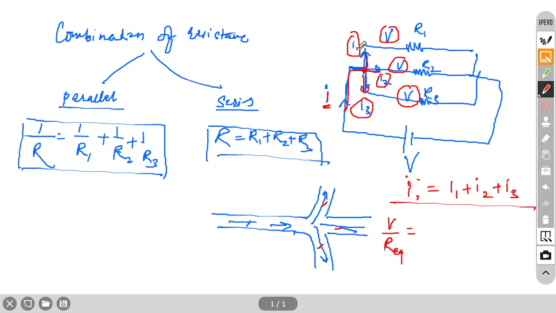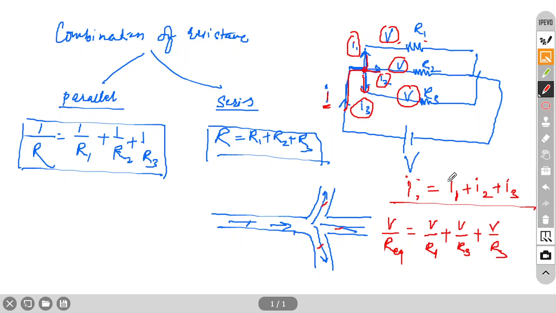V by R1. At the place of I2 we can write V by R2, and similarly V by R3, because V is constant in all these three, resistance is different, so current is different.